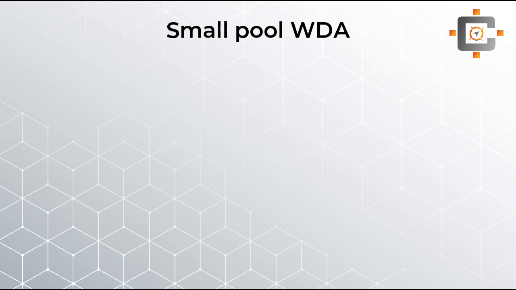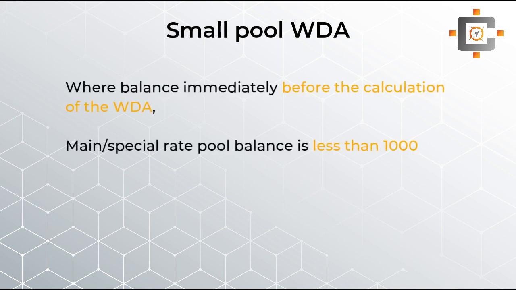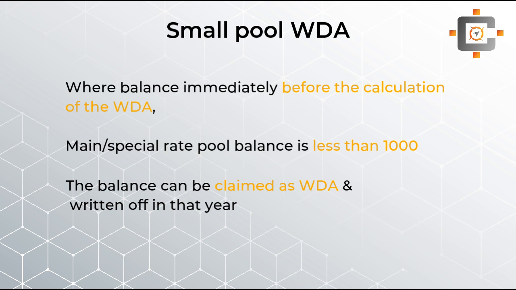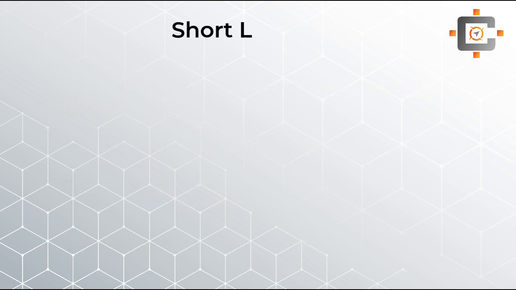Then after, students, the next concept is the small pool WDA. If your balance immediately before the WDA for the main pool or special rate pool, students, is lower than £100,000, then whatever balance you have can be claimed fully as a WDA. Now this £1,000 limit is for 12 months, so we have to proportionate it according to the length of the accounting period. Now the last concept we have is the short life asset.